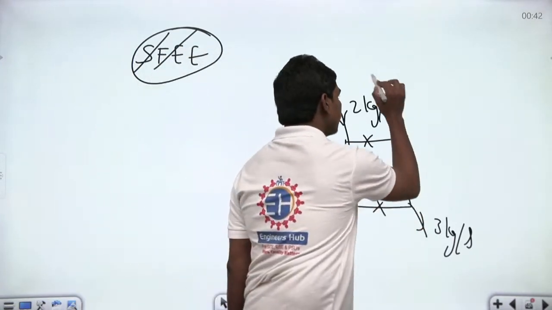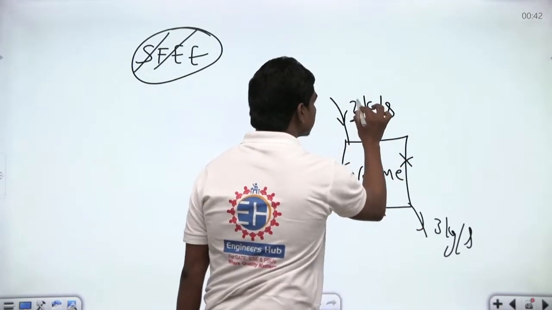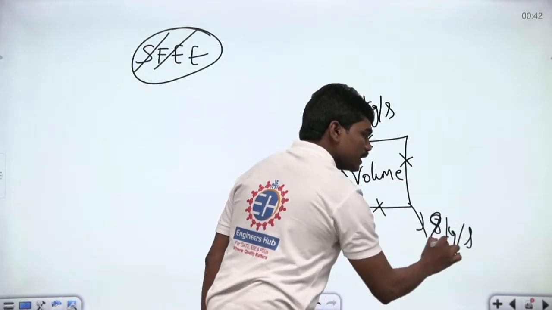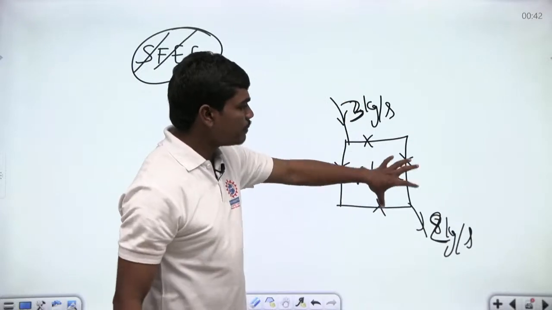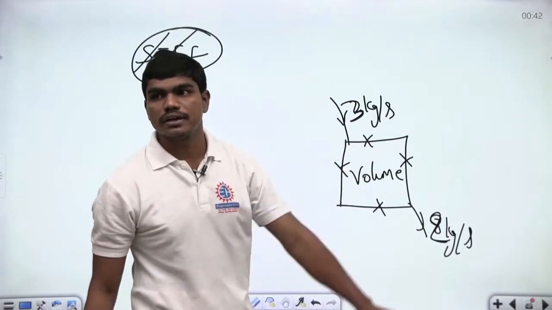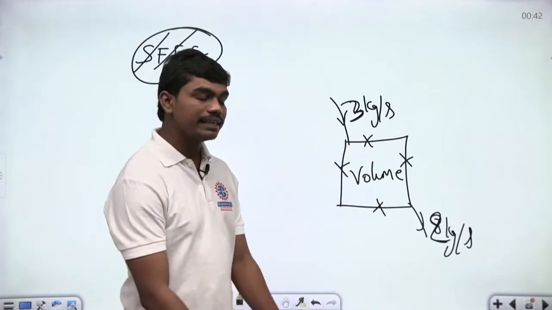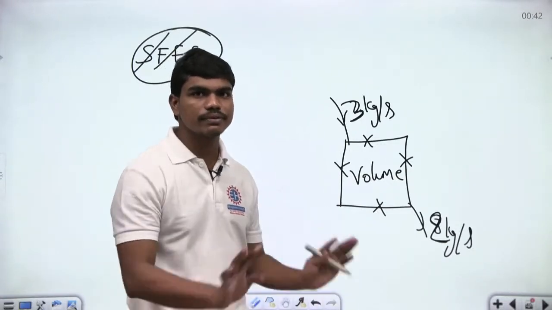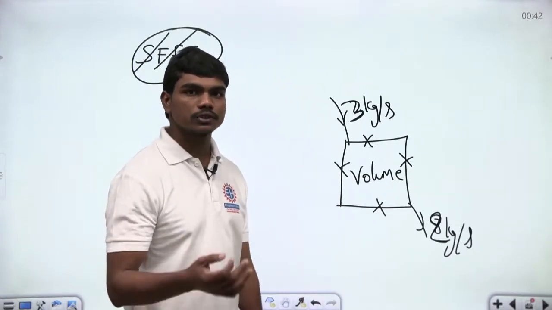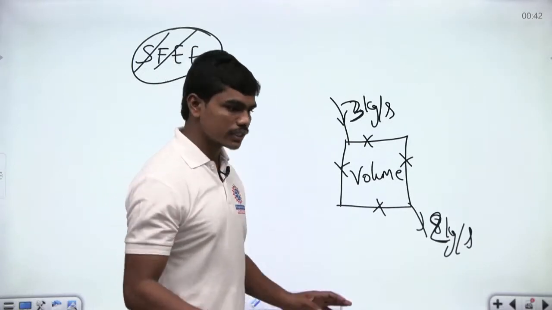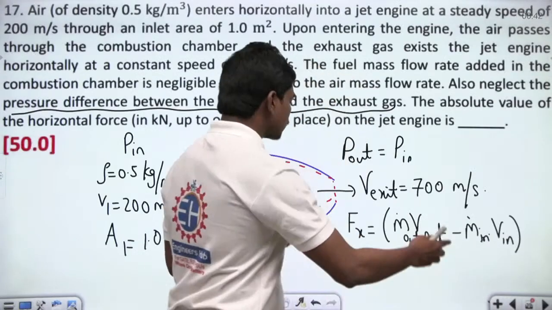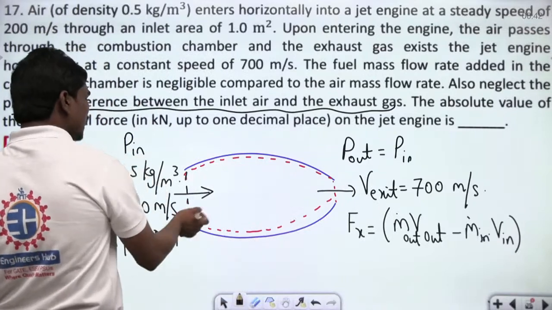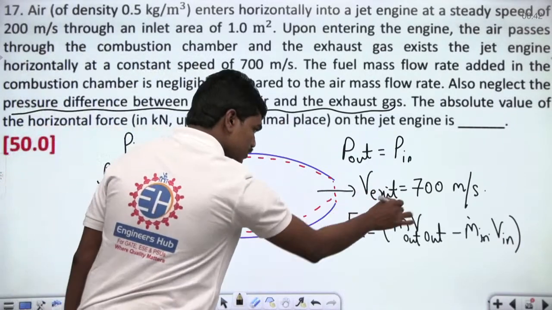Or else, let us suppose if it's coming in at 3 kg and going out at only 2 kg, then what happens? After some time your complete volume gets filled with the fluid. Yes or no? So definitely in engineering operations like boilers, turbines, compressors, jet engines, everywhere, it is most preferable that they should run at steady state conditions. Okay, so this is one very important thing. And of course this is one such case. So anyhow, mass flow rate that is going in is equal to mass flow rate that's coming out.